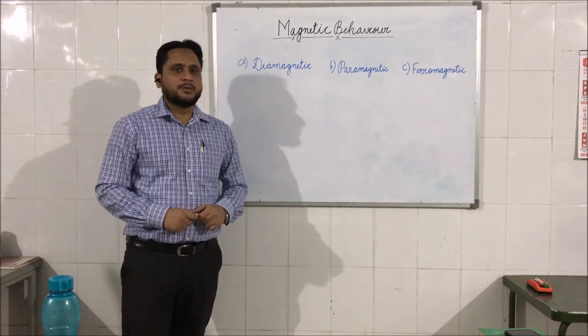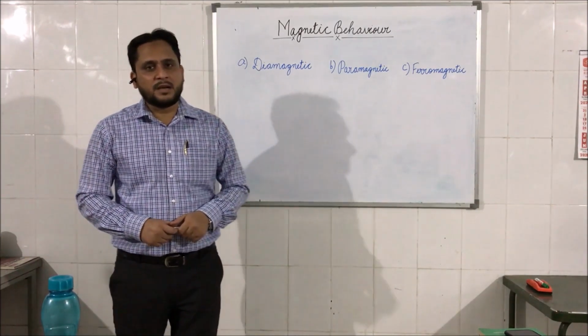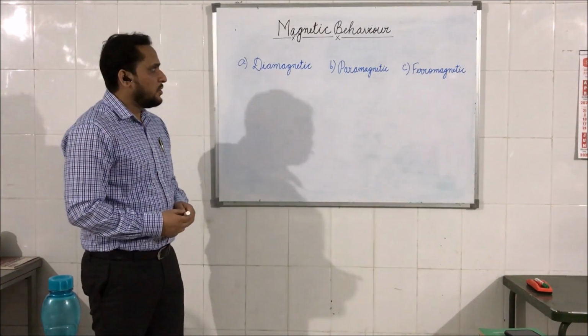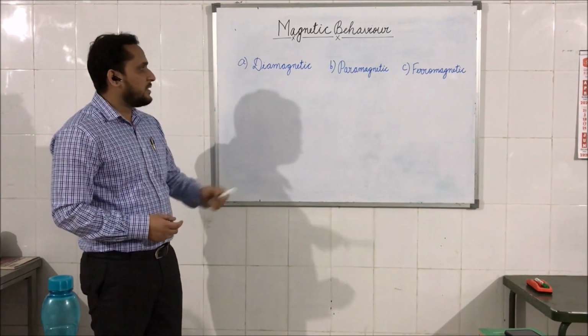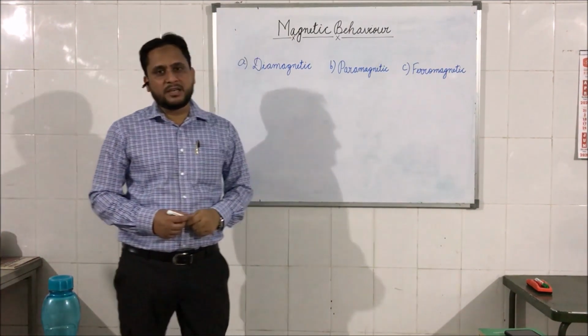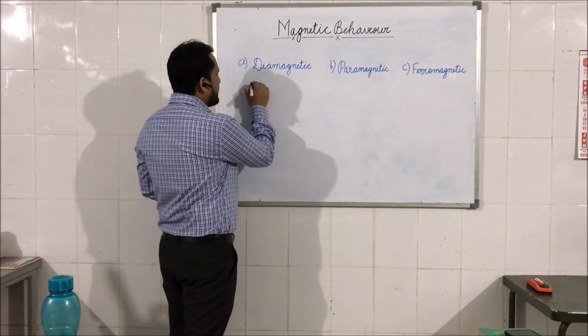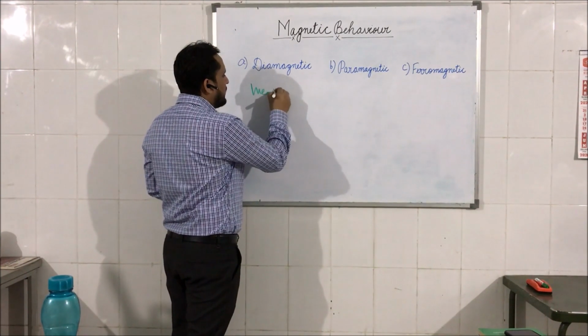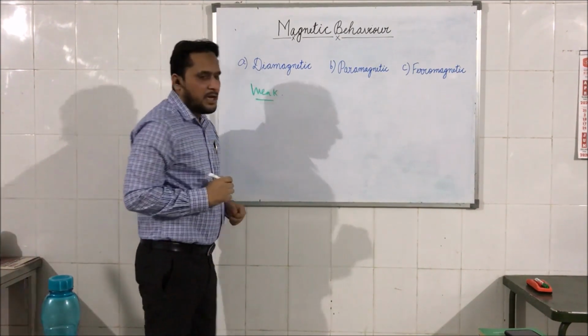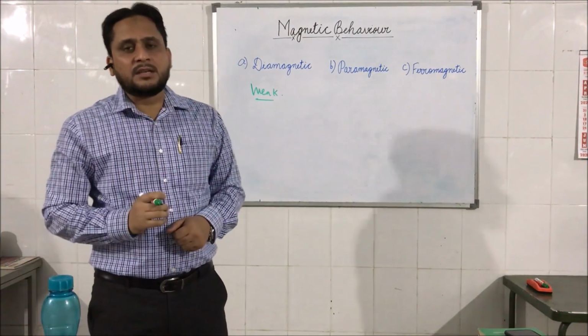So today we are going to discuss the classification of materials on the basis of their magnetic behavior. On the basis of magnetic behavior, materials are divided into three categories: diamagnetic, paramagnetic and ferromagnetic materials. In case of diamagnetic materials, the forces are quite weak. These forces are very weak, and when a material is placed in an external magnetic field,